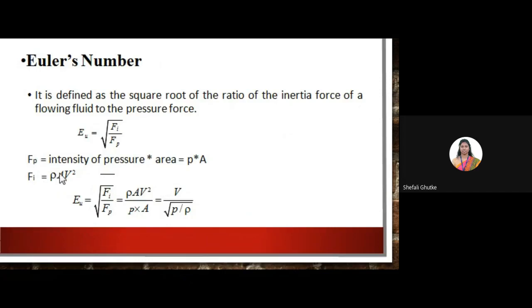The pressure force will be the intensity of pressure applied on area, so it becomes P into A. It means the pressure which is applied on the area gives pressure force, right? After putting the values of pressure force and inertia force in Euler's number, we will get Euler's number, Eu, equal to V divided by under root P divided by rho. So this is the basic equation of Euler's number.